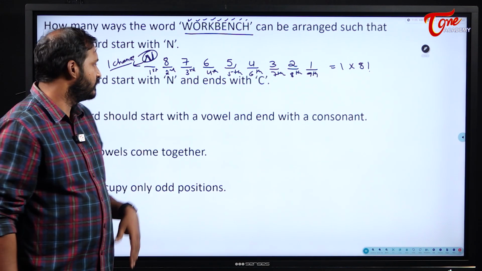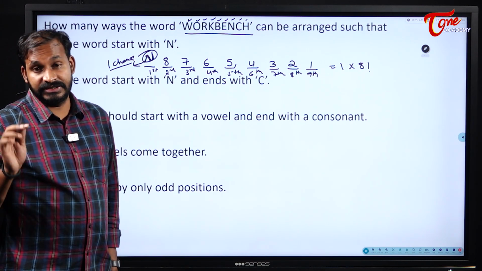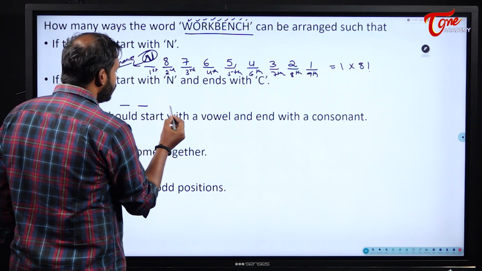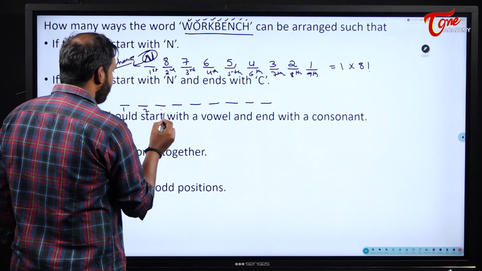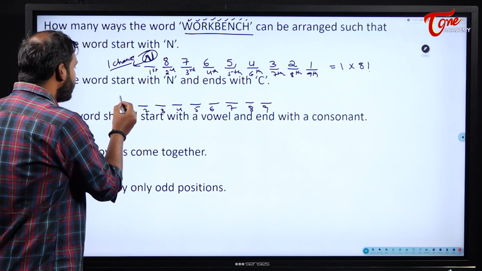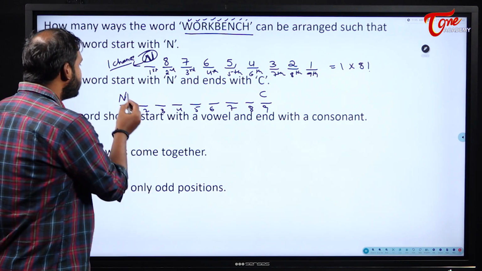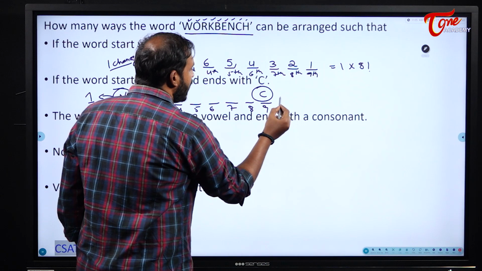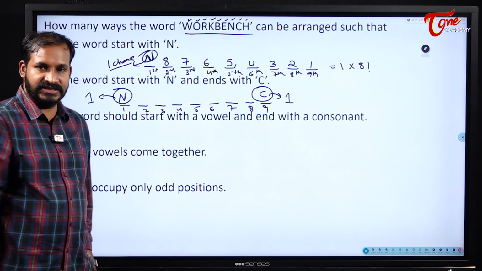Anyway, both are same. Now, next, if the word starts with N and ends with C, it should start with N and it should end with C. Now, it means what we need to do? 1, 2, 3, 4, 5, 6, 7, 8, 9. 9 positions are there, right? It should always start with N and it should always end with C. So, how many chances are there for my first position? 1 chance. And how many chances are there for my last position? 1 chance.